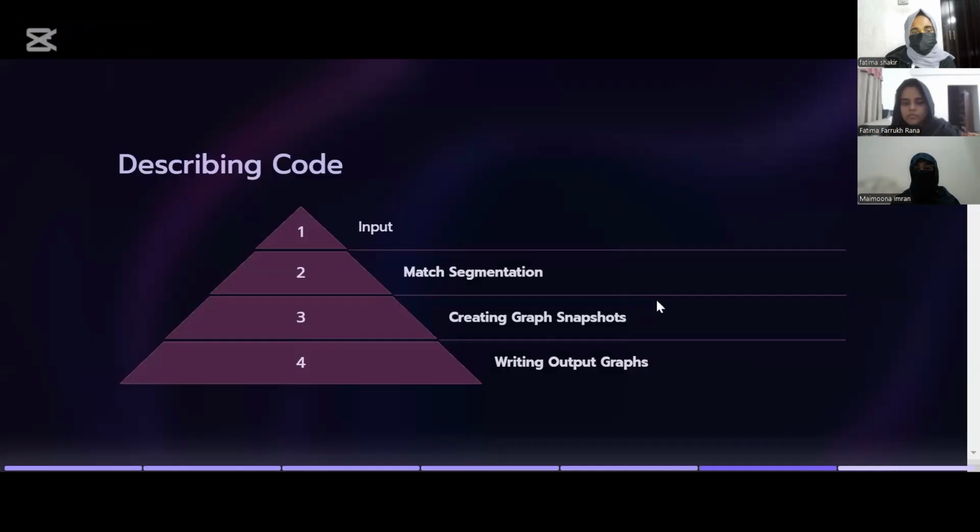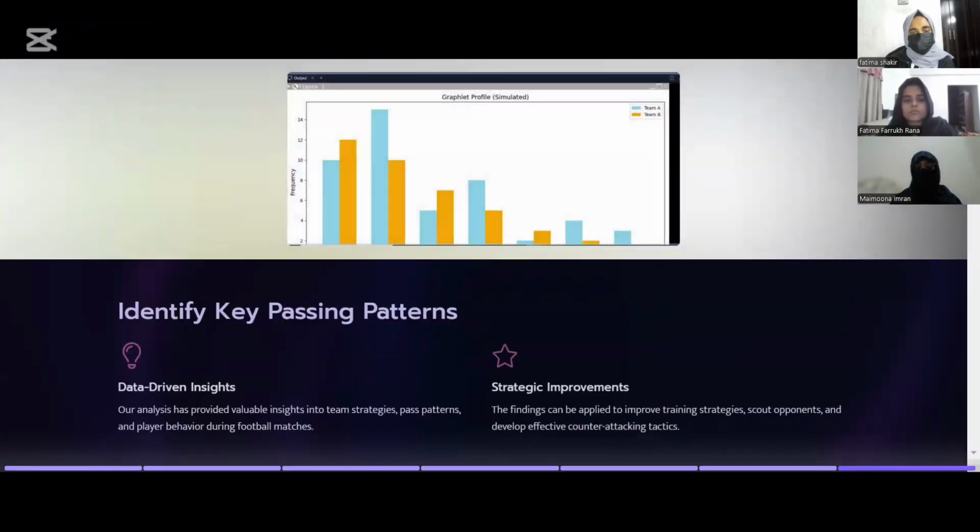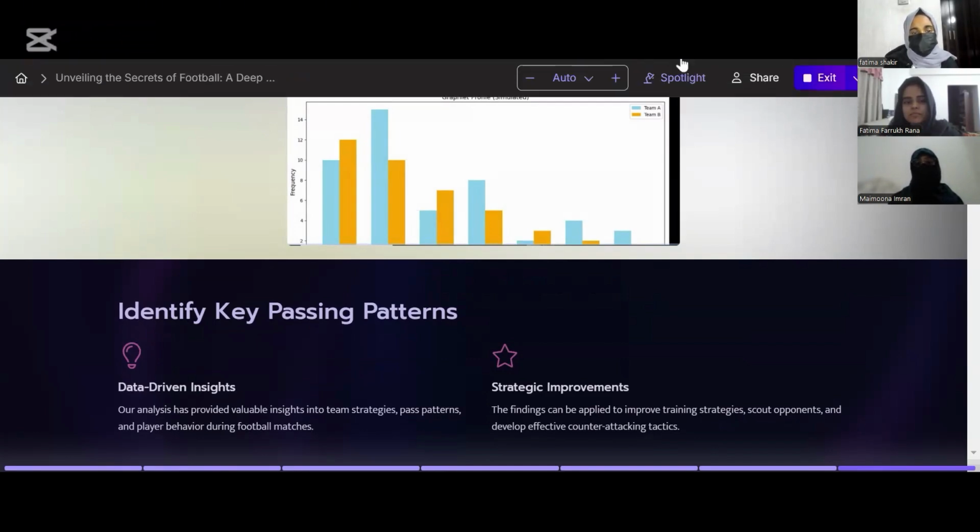Okay, so I'll be talking about the passing patterns and comparison of team strategies. In this analysis, we utilize the dynamic graph isomorphism to identify key passing patterns and compare the strategies of two teams based on their passing data. The results, as shown in the figure, similar to figures 3 and 4 from Berger, reveal significant differences in the teams' tactical approaches. From the analysis, we identified distinct passing structures that are indicative of each team's strategy. These patterns were derived by examining the edges between players and how they evolved over time during the match.